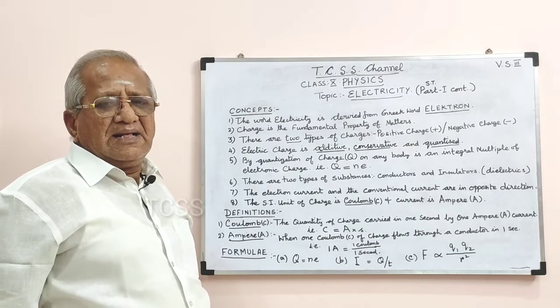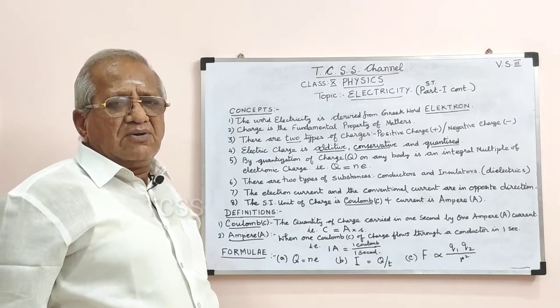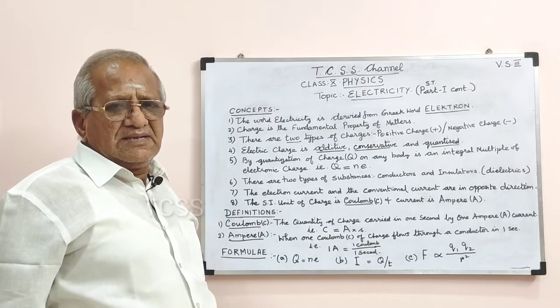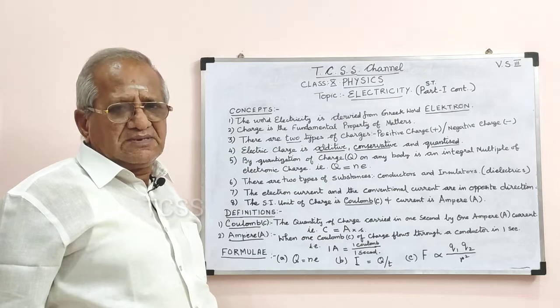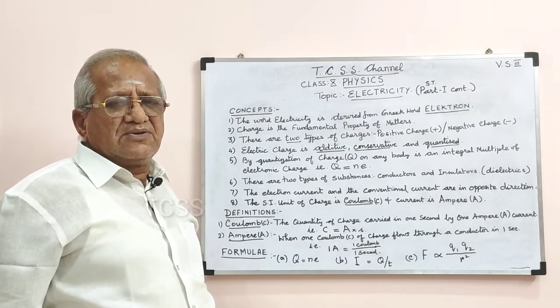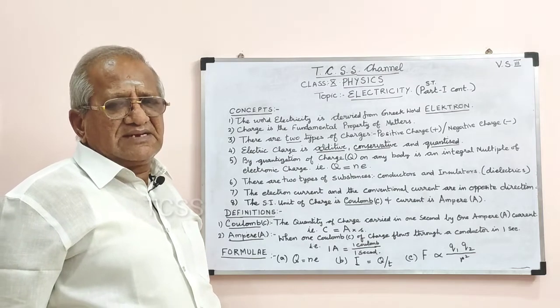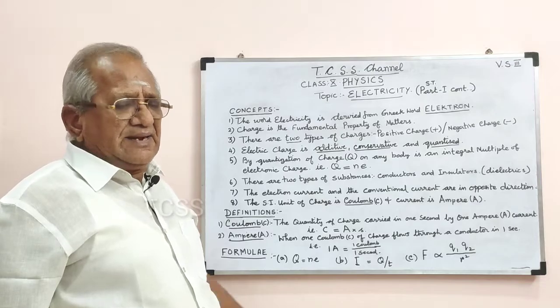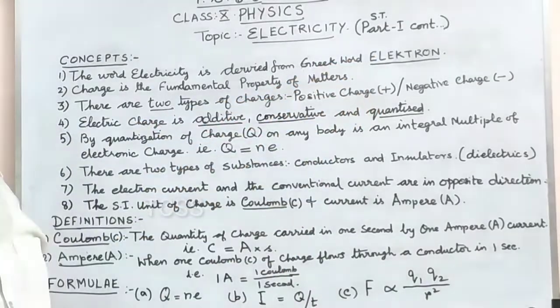It is a yellow and brown clear substance which is used in jewelry and also objects that are used in decoration. That substance is called amber. So the Greek word electron means amber.